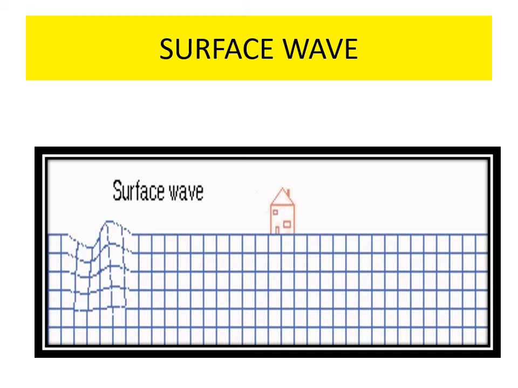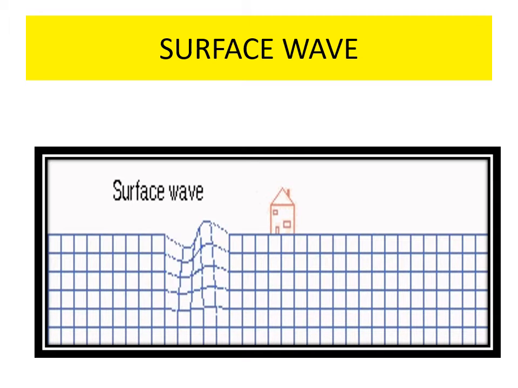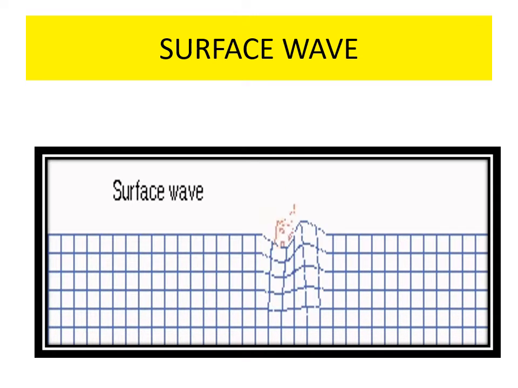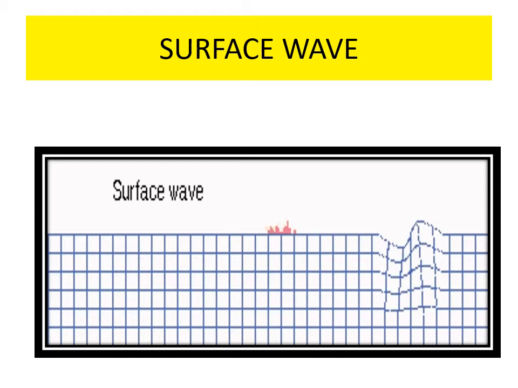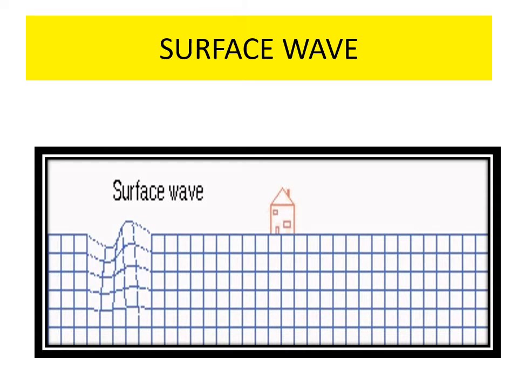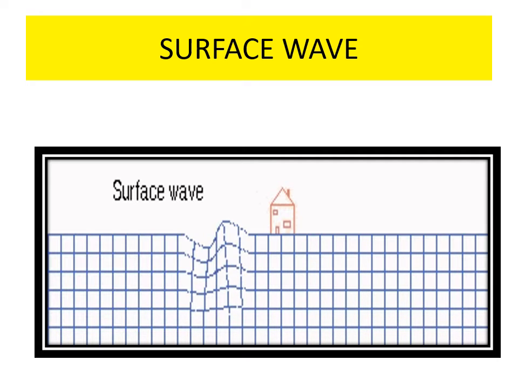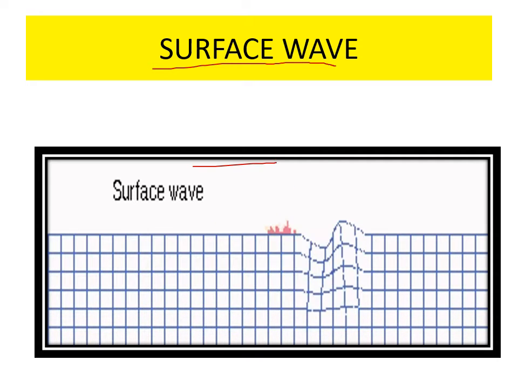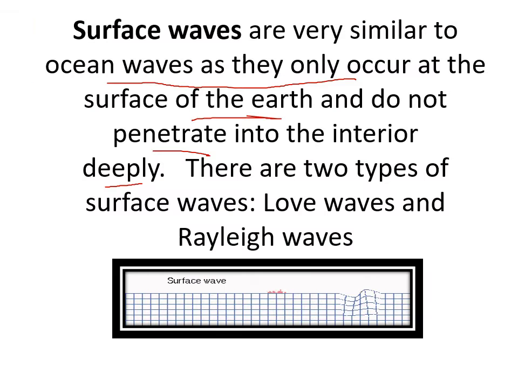Let's have a look at how the surface wave is so devastating. It's related to the outer surface of the earth, and it is normally known as earthquake waves. This is the direction of propagation. The surface waves are very similar to ocean waves. They are only observed on the surface of the earth, and are totally absent in the interior of the earth. There are two types of surface wave, L wave and R wave.